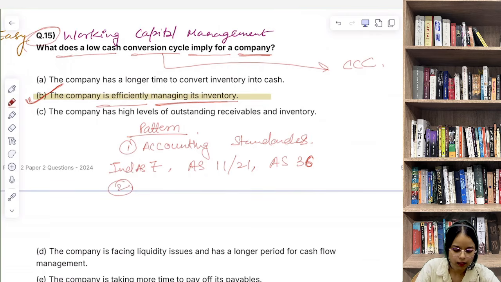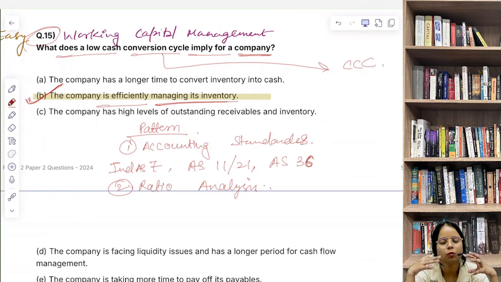Then we have ratio analysis. So this is one of the most heavily tested areas. Profitability, solvency and activity ratios. These are very very important for your exam.